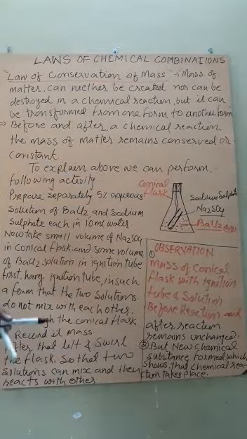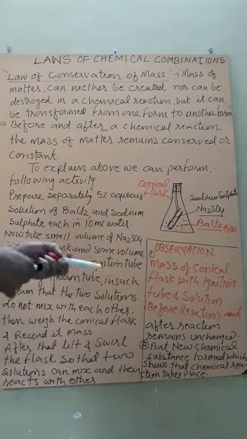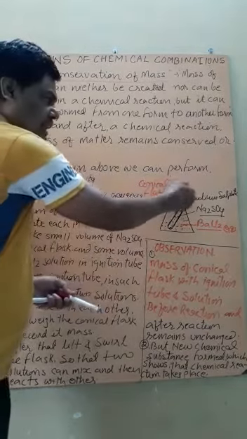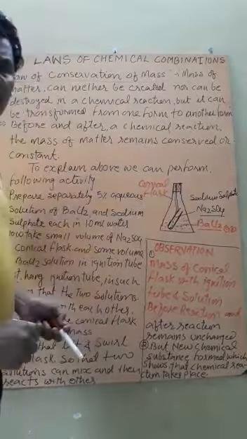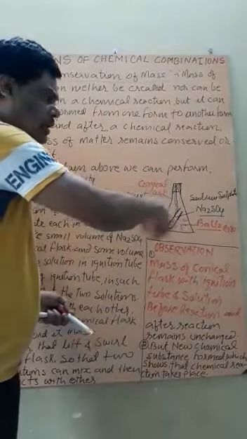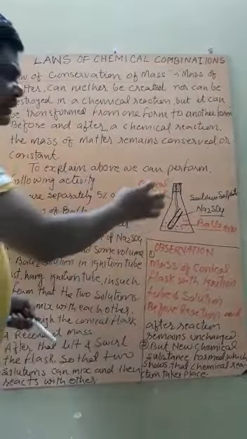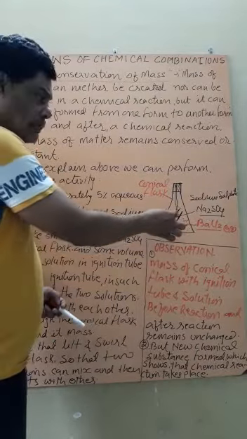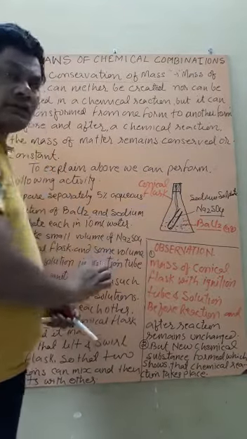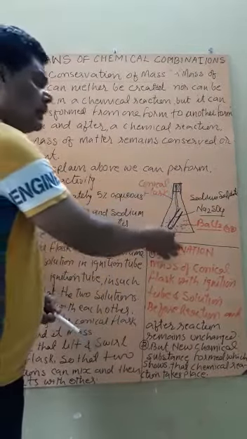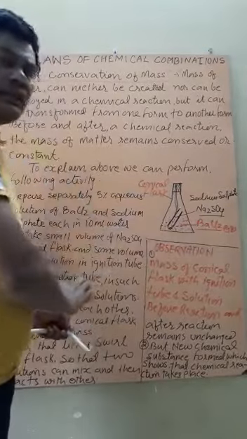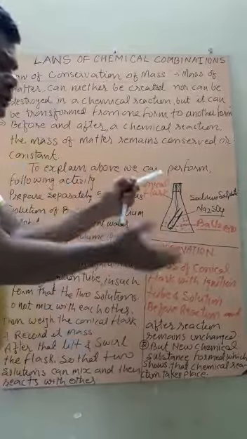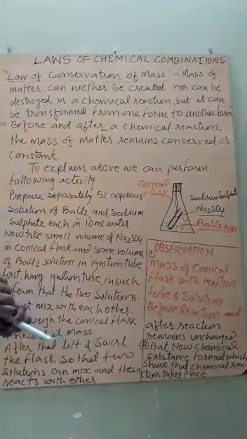After that, we tilt the conical flask a little and swirl or shake it, so that the solution in the test tube and the barium chloride solution in the conical flask mix with each other.